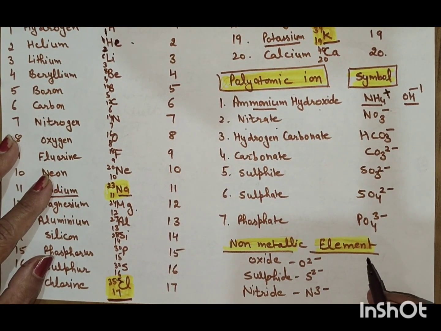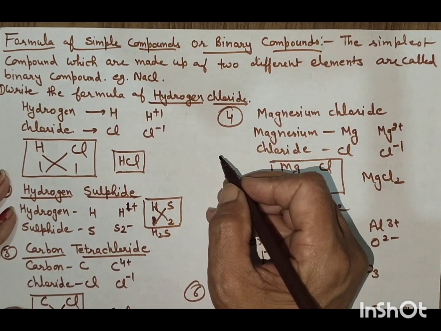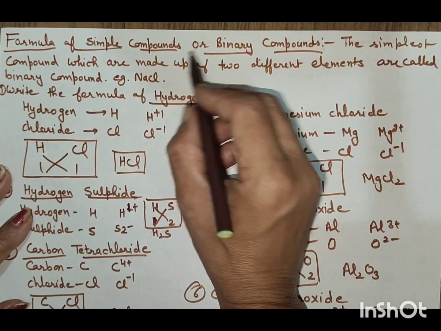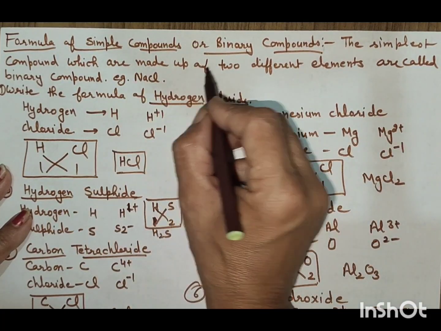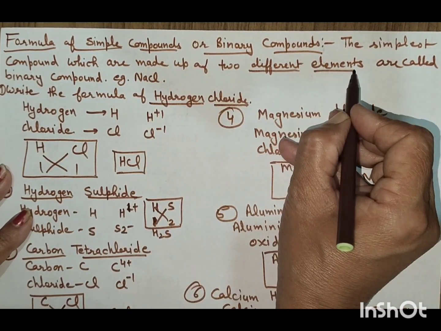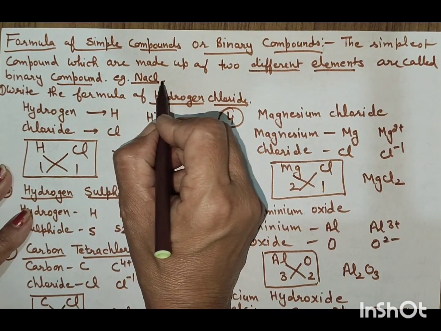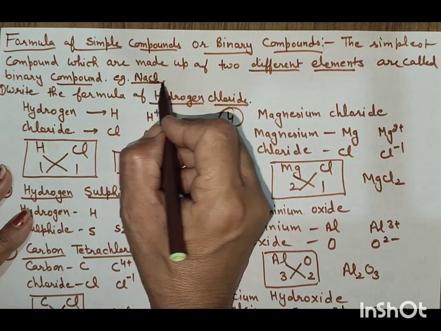Now non-metallic elements: oxide O2 minus, sulfide S2 minus, nitride N3 minus. We will do the practice of formula writing. Formula of a simple compound or binary compound. The simplest compounds made up of two different elements are called binary compounds, just like Na and Cl. These are the two elements. This is called a binary compound.